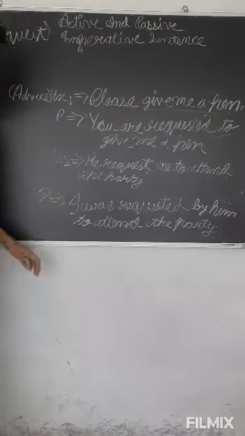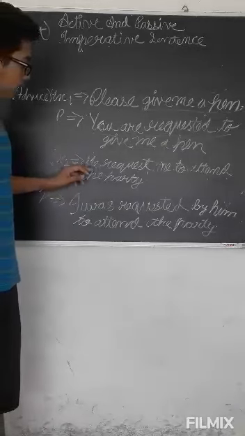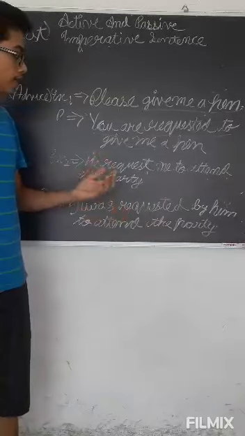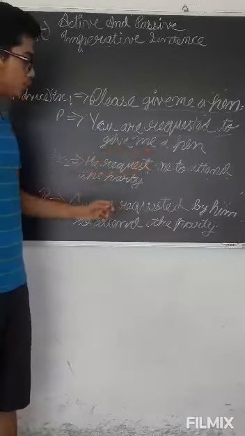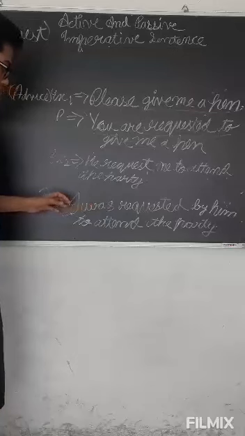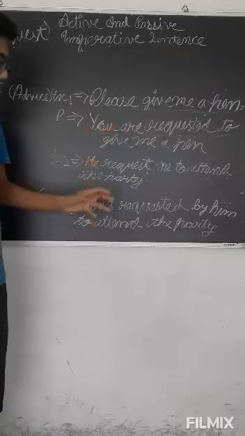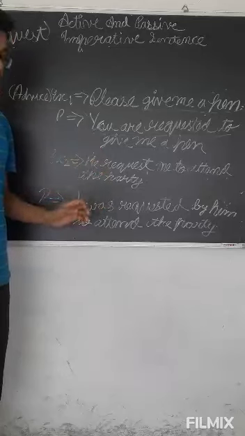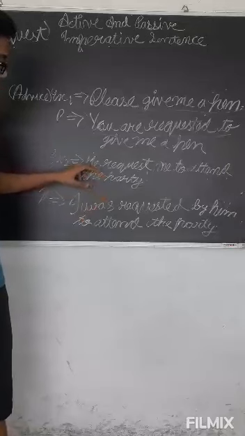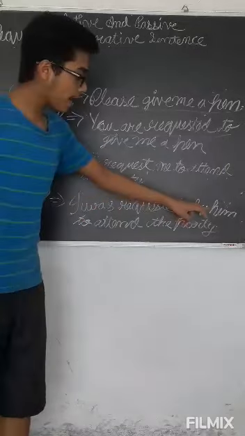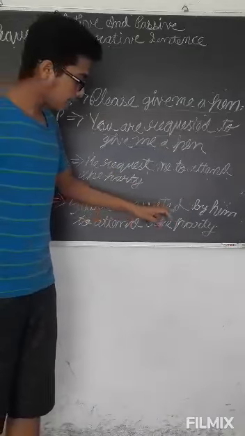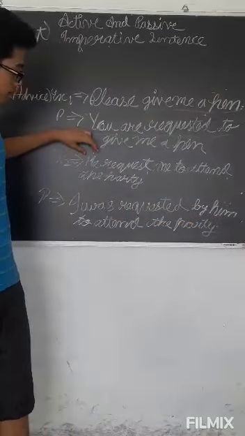Okay, let's take another example. He requested me to attend the party. He requested me to. I have told you that we can write you are requested to, or I was requested to. So I was requested. Here we have a subject, so we are writing by him. I was requested by him, because here we are getting a subject.